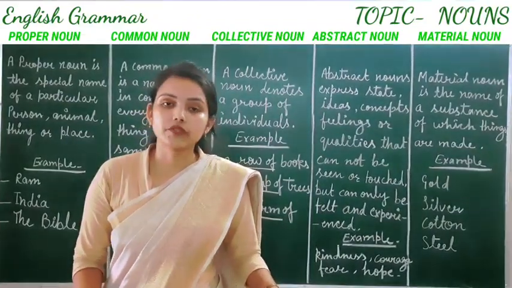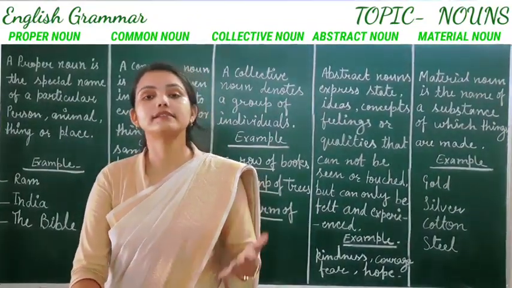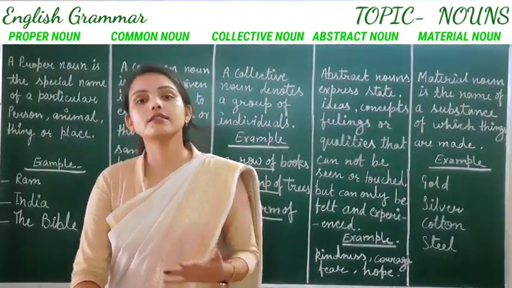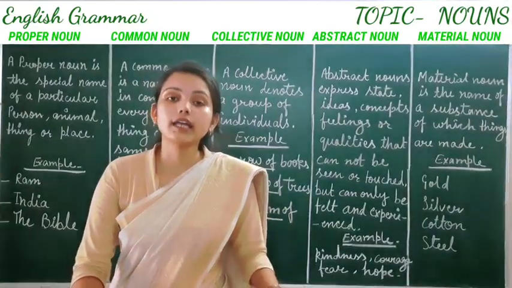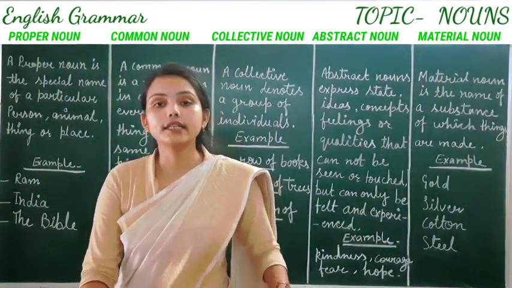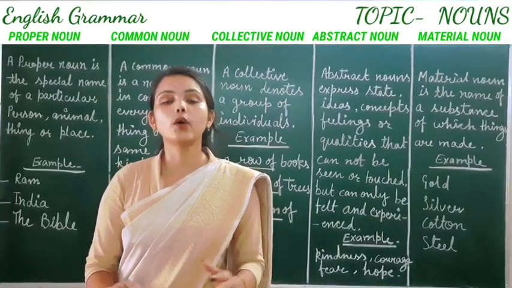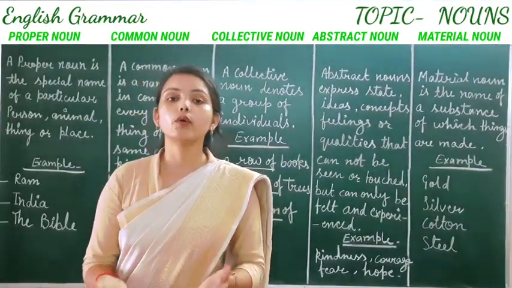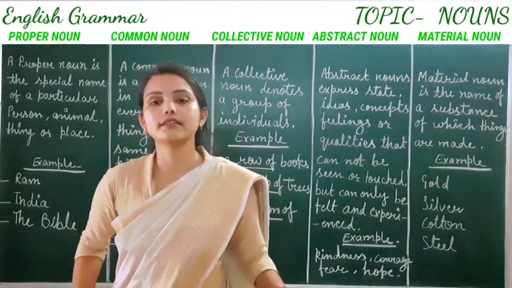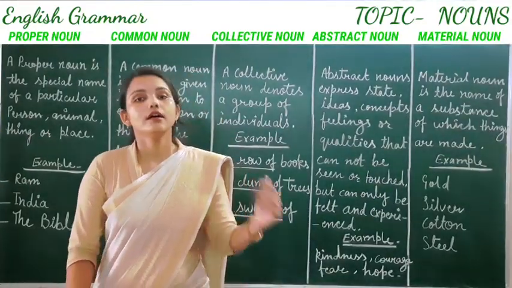Last one is abstract noun. Abstract nouns express a state, feelings, ideas, concept, qualities, which cannot be seen or touched, which can only be felt or experienced. So these are some examples of abstract nouns.